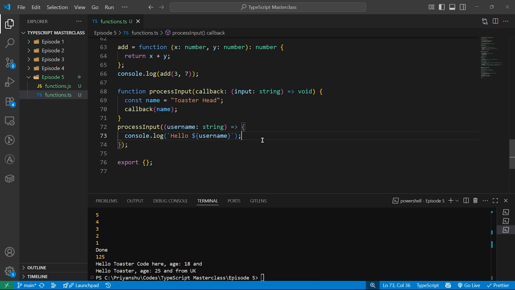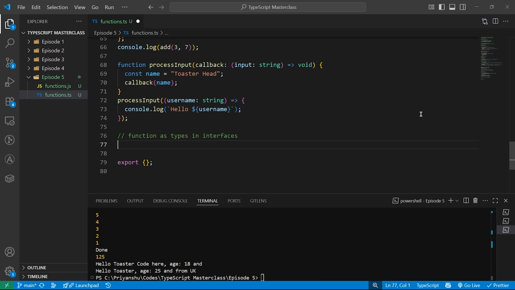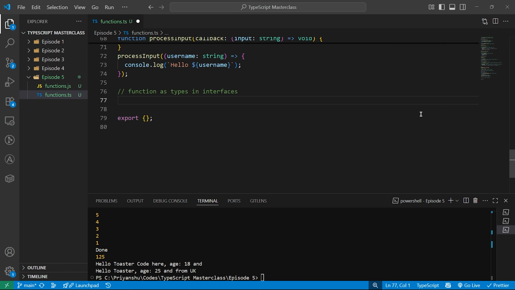Now in my previous video, when I was explaining types, I told you how you can use types in functions. But I skipped that part because till then I had not taught you functions. So let's see function as types in interfaces. We can also put functions inside an interface. This is super useful for defining API shapes, event handlers, or service contracts. Let's see some examples of it.